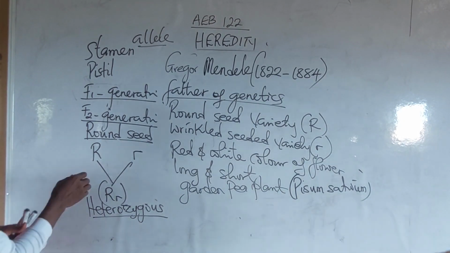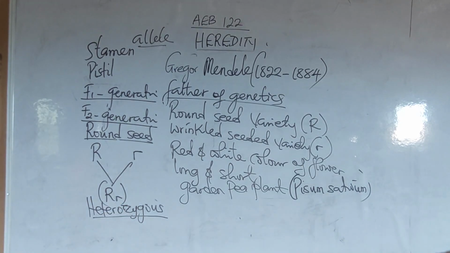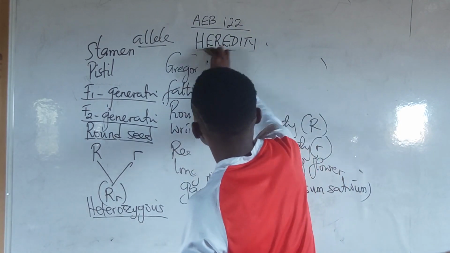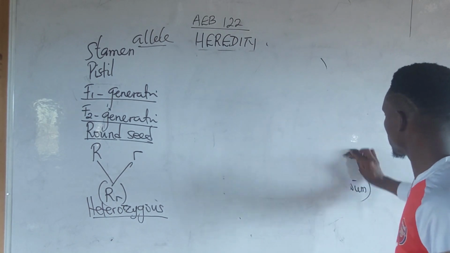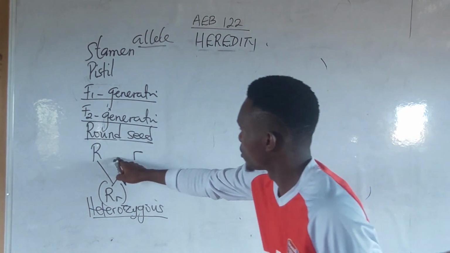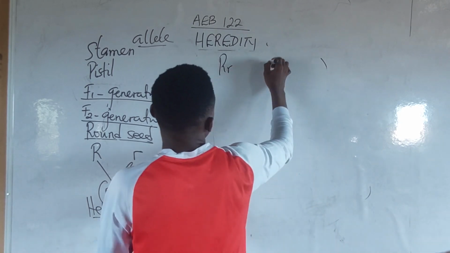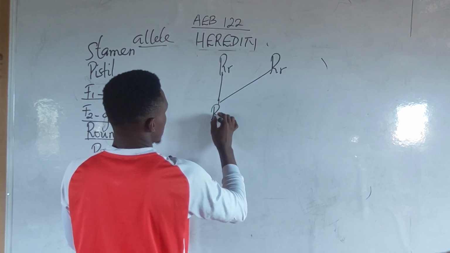He allowed this round seed to undergo self-fertilization. Then after which, this was what he discovered. Now it's good we do some illustrations in genetics. Round, Rr.